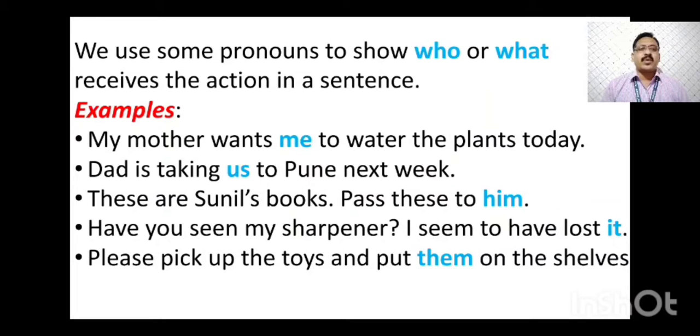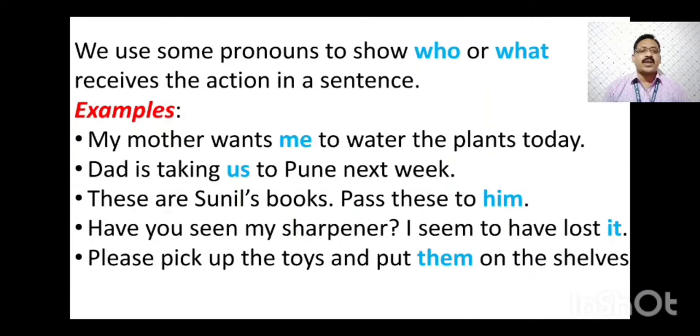We use some pronouns to show who or what received the action in a sentence. Means when we use a word to show who received the action in a particular sentence, it is said to be a pronoun. Generally, a pronoun is used in place of a noun to represent that particular noun in the sentence. Let's see how we use it.